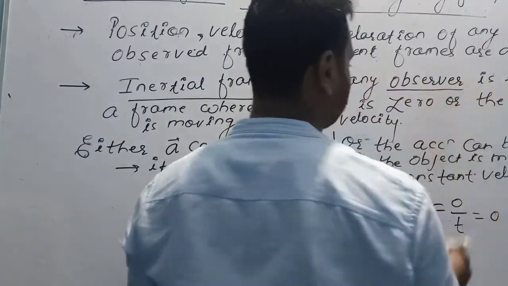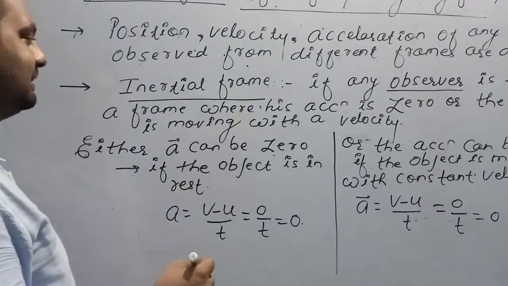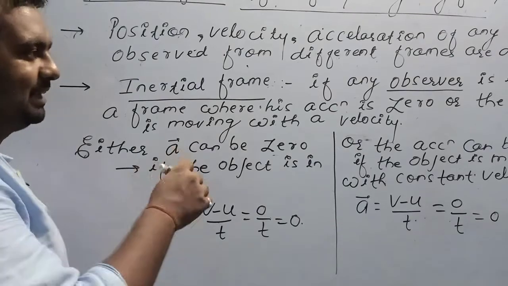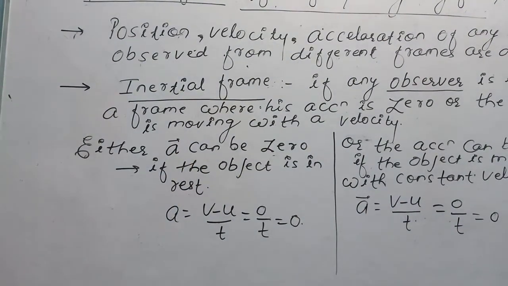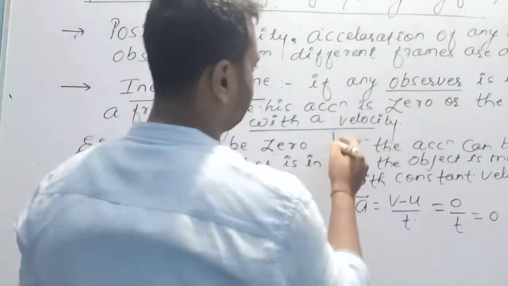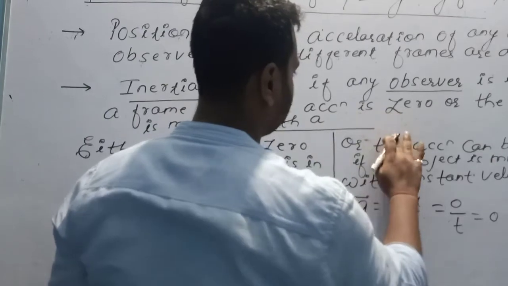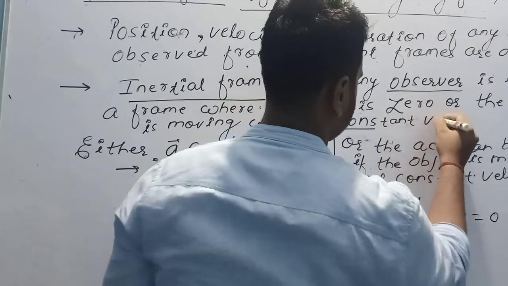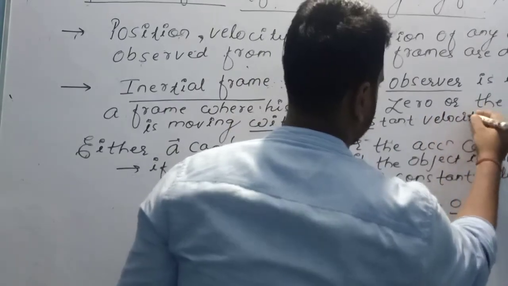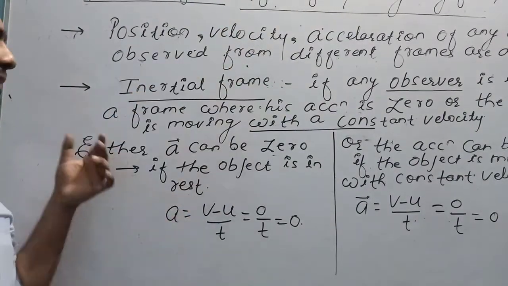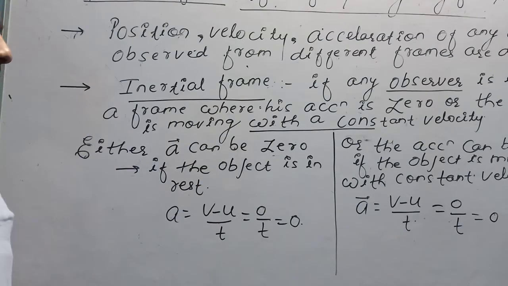If observer is standing in such a frame whose acceleration is 0, or the frame is moving with a constant velocity, such frames are called inertial frame.